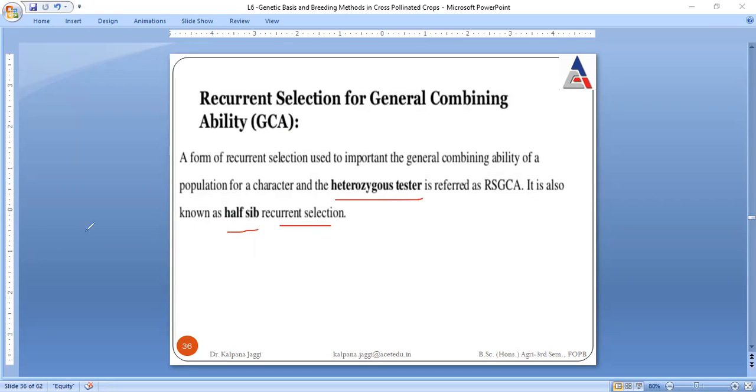Why? Because if one desirable feature combines with another desirable feature, this will result in the improvement of the population. And because one parent is crossing with another, and both may have different genetic content, the tester that is required is heterozygous. The tester required is called a heterozygous tester.